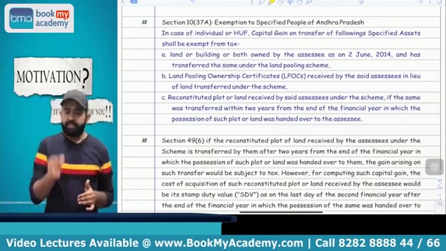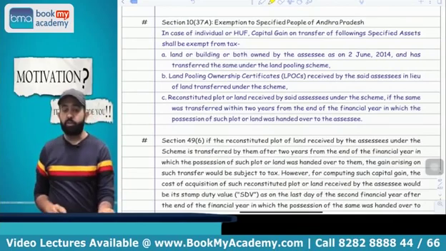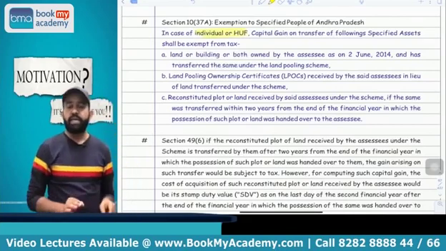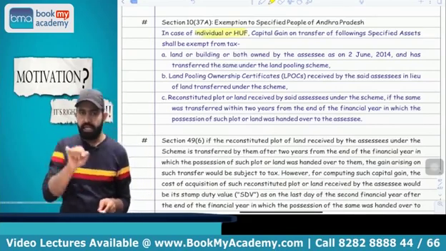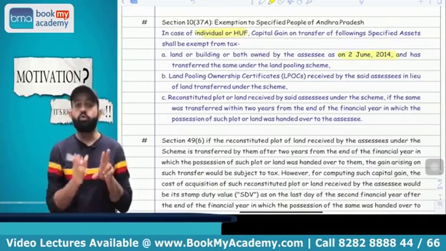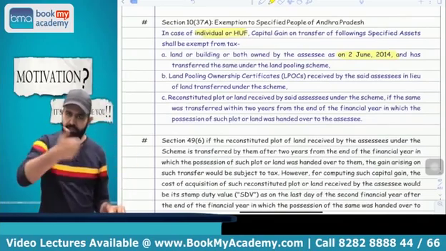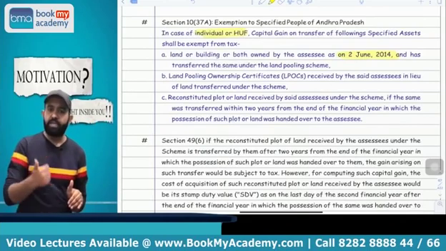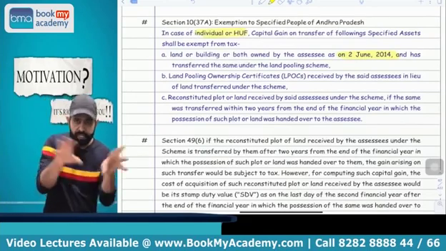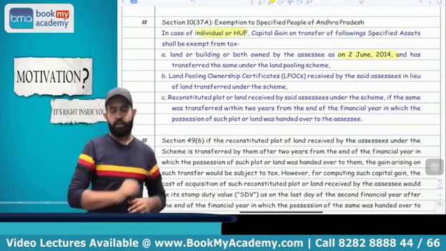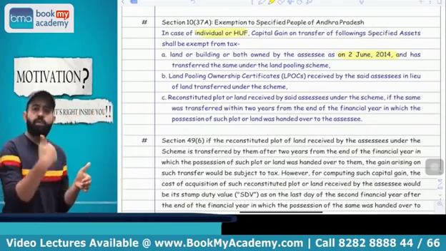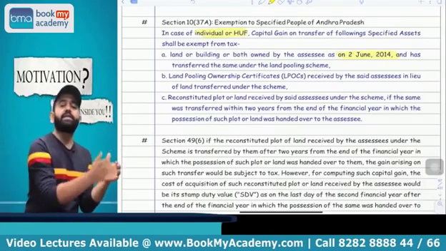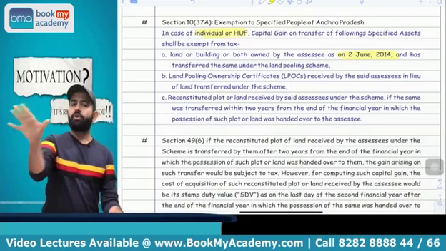10(37A) is only applicable to individual and HUF. Suppose an individual and HUF is having any immovable property, that is land, building or land and building, in the area of Amravati on the 2nd June 2014, and they transfer that immovable property to the government under the land pooling scheme, then it is not treated as transfer.